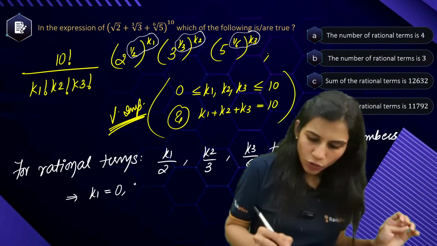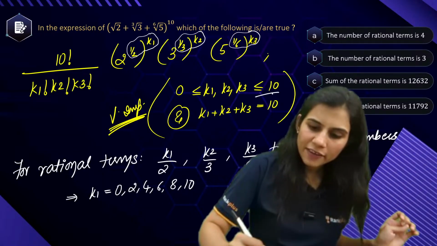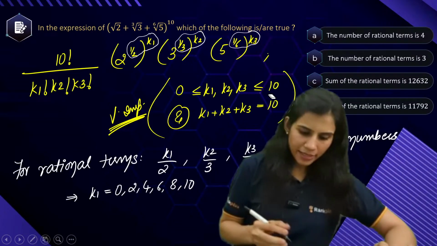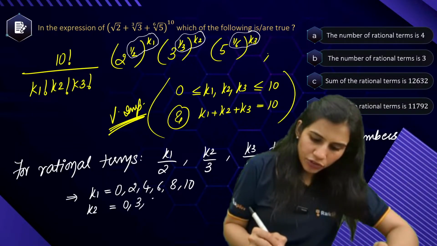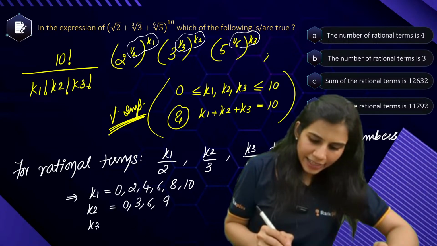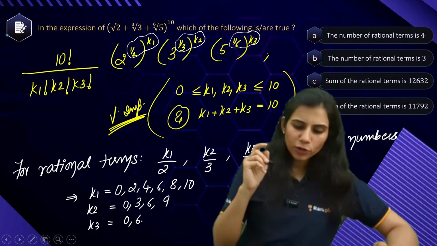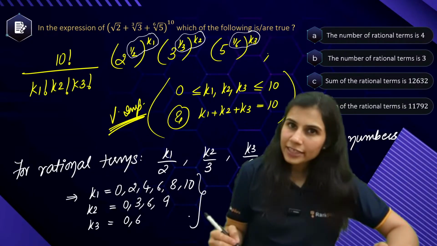It can be 0, 2, 4, 6, 8 or at max 10, because k1 can be at max 10. Similarly, k2 has to be a multiple of 3: 0, 3, 6 and 9. And k3 has to be a multiple of 6: 0, 6, 12. 12 is not allowed because k3 can be at max 10. So these are all the possibilities of k1, k2, k3.